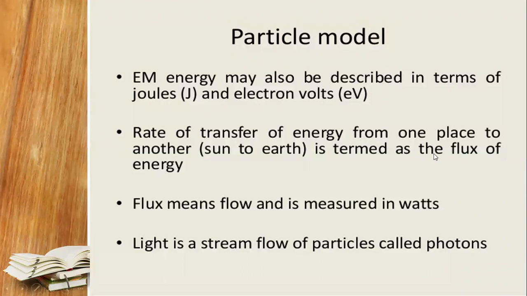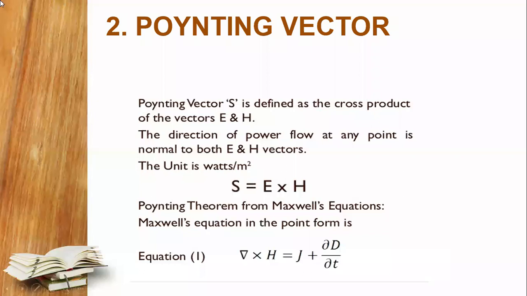So we are talking indirectly in terms of flux, and that flux is in terms of energy. Flux means the flow, that is the power flow, which is measured in watts, and the light which is traveling is a stream of particles also known as photons. This was related to the previous slides on energy and power. Directly, the power can be measured with the help of the expression derived by scientists, known as the Poynting theorem of the vectors.